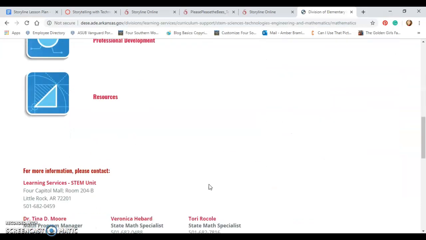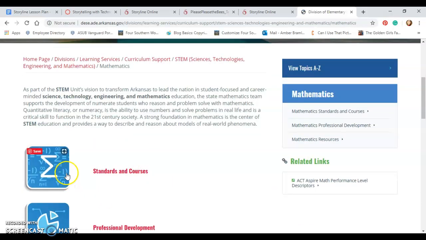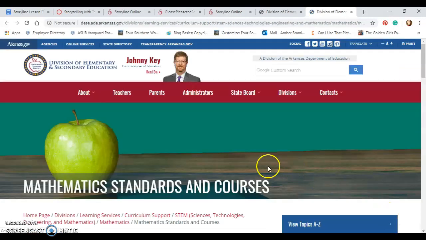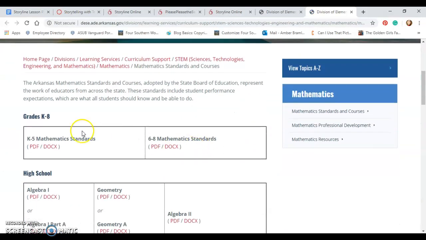Here's math. Go to standards and courses. And then go to K8. You can read it in a PDF file or a document file. And then choose a standard that would go along with whatever math lesson you are doing. So when it says standards, that's all it means. Just copy and paste that standard, and it can be a very short one. All right, so let's keep going.